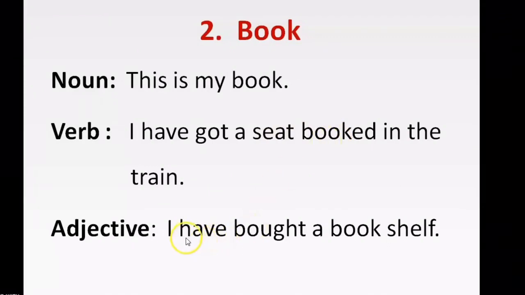And in this sentence, I have bought a bookshelf. Shelf is the object in this sentence. It's a noun and book has been placed before a noun, so it's working as an adjective here.